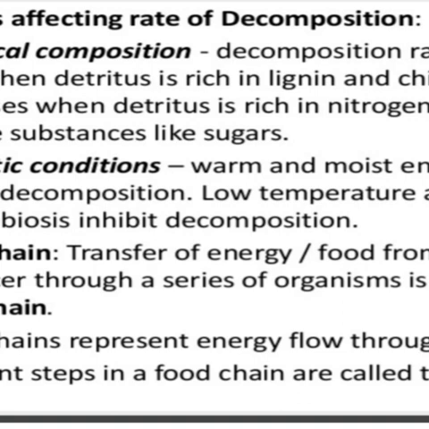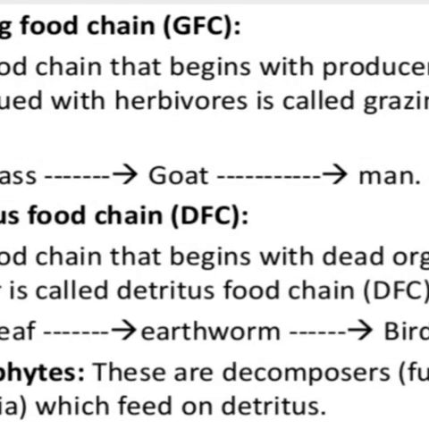The food chains represent the energy flow through various ecosystems, and every step in a food chain is known as a trophic level. So, in order to know what a food chain is, we can write that a food chain is a series of organisms in which who eats whom in order to transfer the energy.